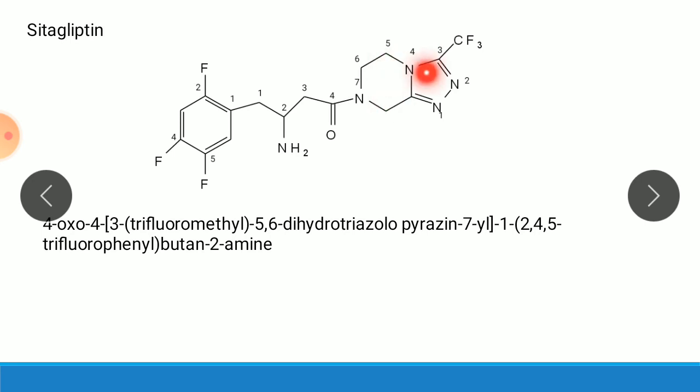So it is a pyrazine and triazole, 7-yl meaning the 7-yl attachment. Then 2, 4, 5 trifluoro, so on the second, 4 and 5 positions there are fluorine groups, trifluorophenyl. Butane means there are 4 carbons, 2-amine, second position amine. So this is the IUPAC name.